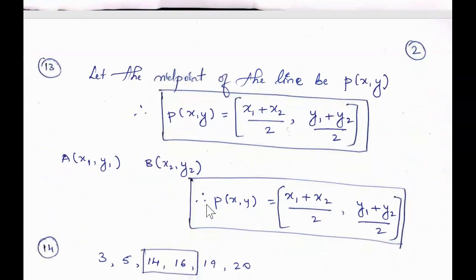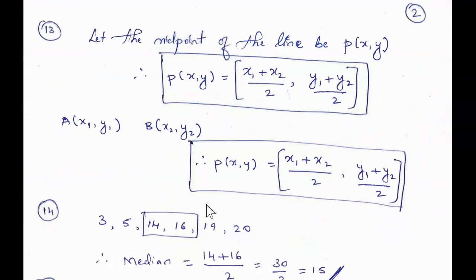And this is question number 13. Actually this is the midpoint formula, but here it is asking us to find the midpoint when the coordinates are x1 y1 and x2 y2. In the same way, in x1 place x1 only, in x2 place x2 only, in y1 place y1 only, in y2 place y2 only we have substituted. So this is our final answer.